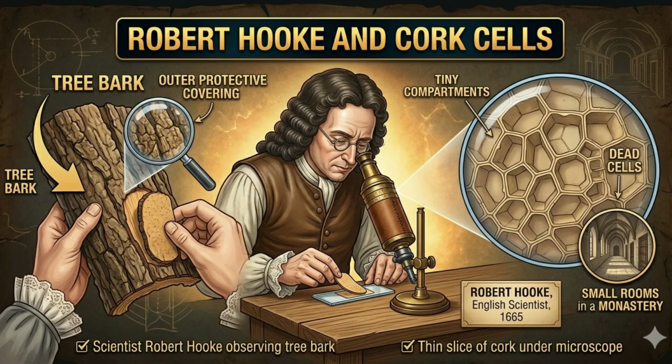He named these tiny compartments cells. This discovery completely changed biology forever. However, the cork cells observed by Robert Hooke were dead cells.